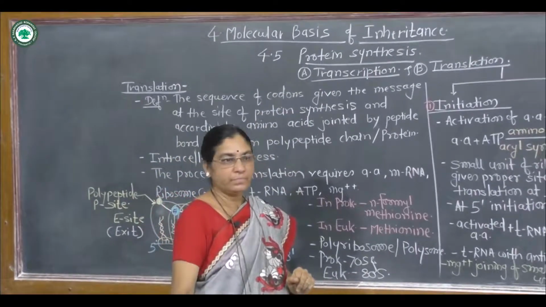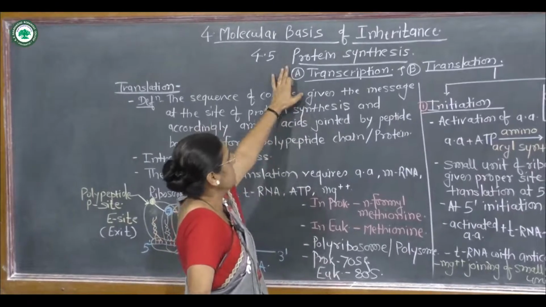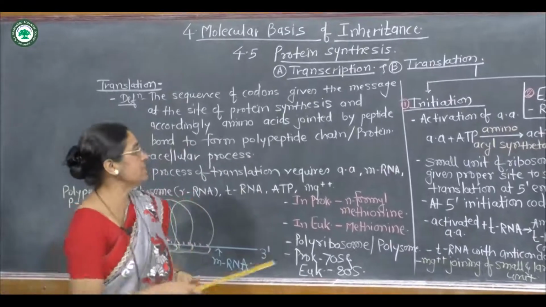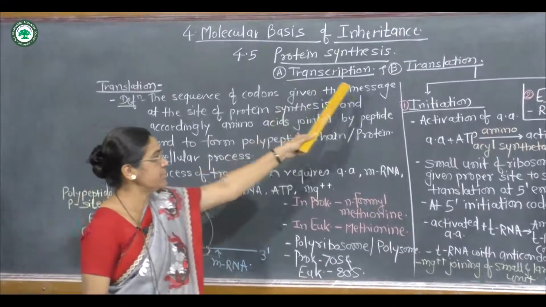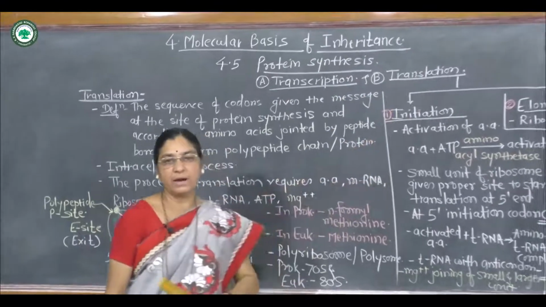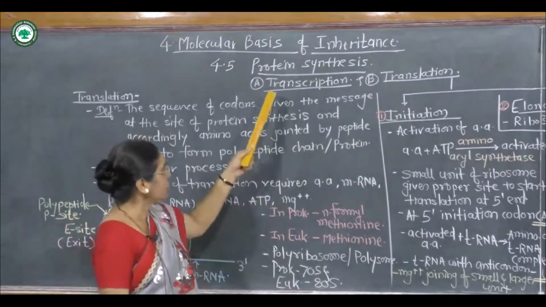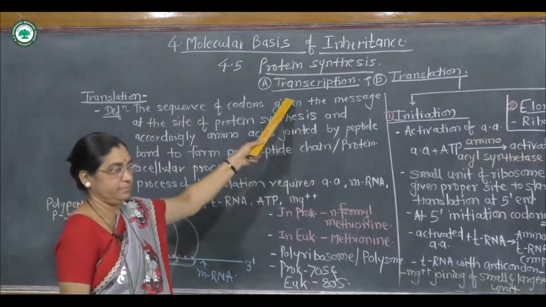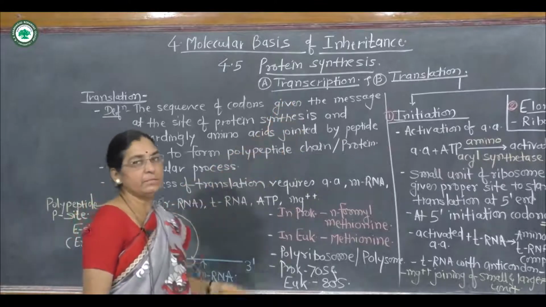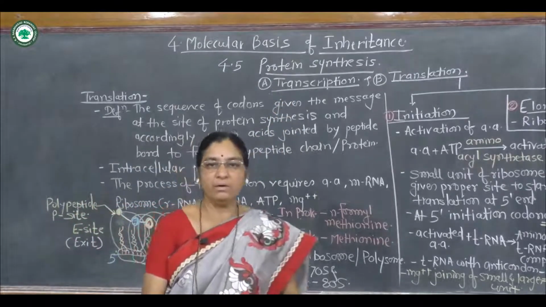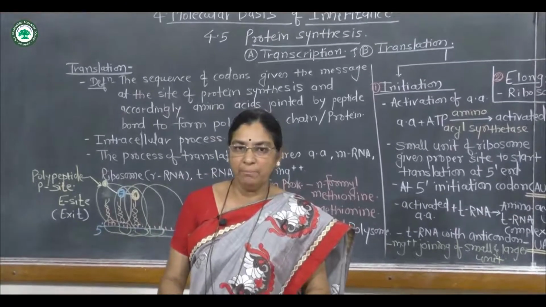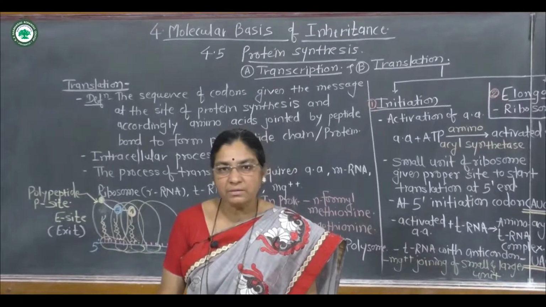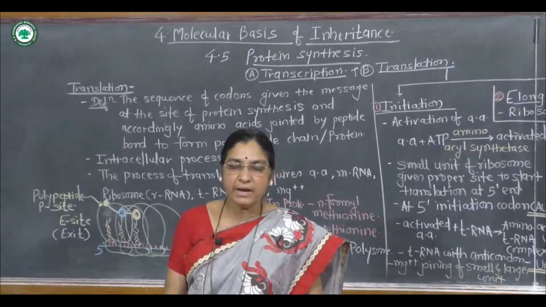Under the fourth topic, molecular basis of inheritance, unit 4.5, protein synthesis, we started last time. The process of protein synthesis shows two main phases: the first is transcription and the second is translation. Last time we completed the details of transcription. In transcription, any one strand of the DNA acts as a template strand, or the antisense strand, which opens in the direction 3' to 5', the free end being 3'.